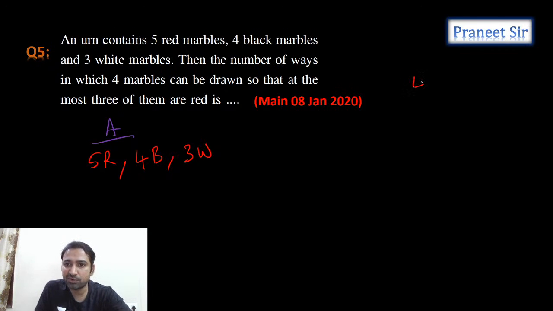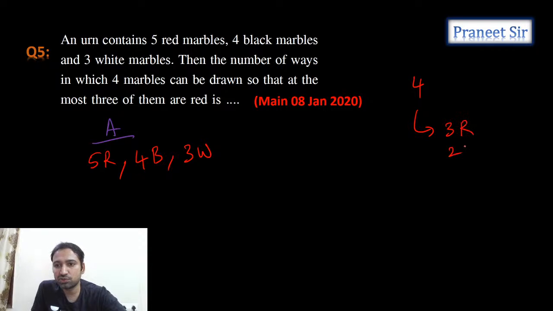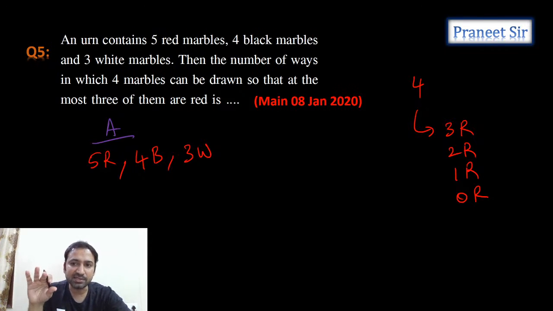See, when we are selecting 4 marbles, at most 3 red means 3 red possible, 2 red possible, 1 red possible, 0 red also possible. These many cases we need to analyze. Correct or not? Out of 4 marbles, 3 can be red, 2 can be red, 1 can be red, 0 can be red. Otherwise, instead of solving these many cases, what we can do is total number of cases minus all 4 are red. That case we can subtract. Can we do it like this?